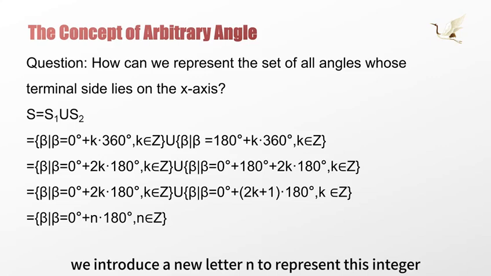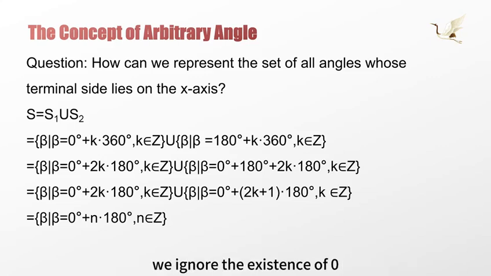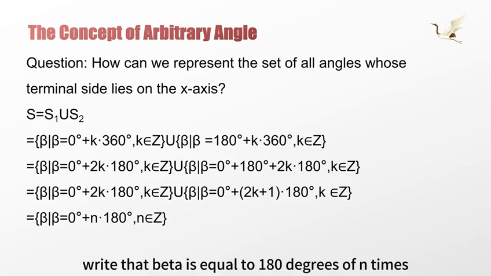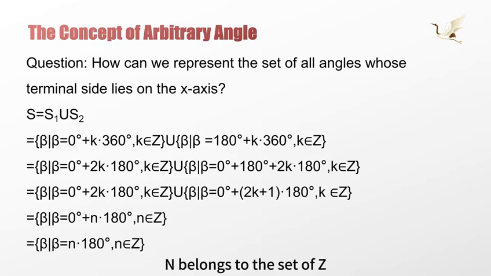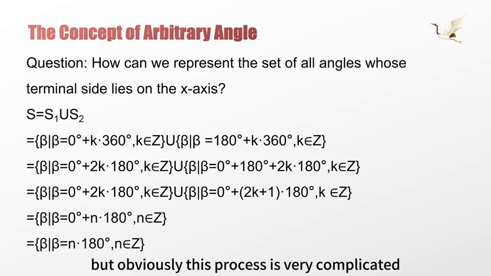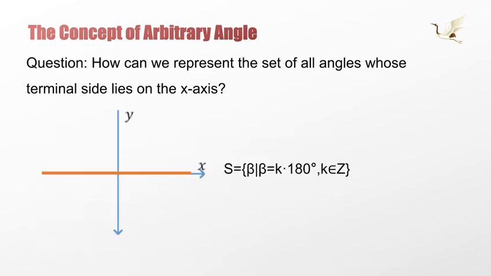We introduce a new letter n to represent this integer. We ignore the 0, and finally write beta equals n times 180 degrees, n belongs to Z, which is the set of all angles whose terminal edge falls on the x-axis. But obviously this process is very complicated.